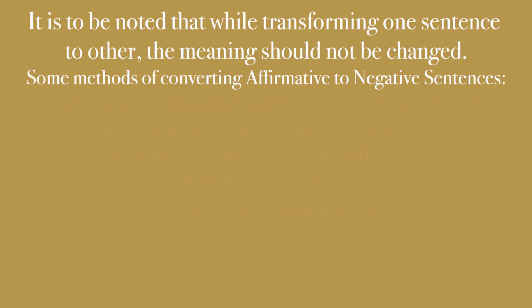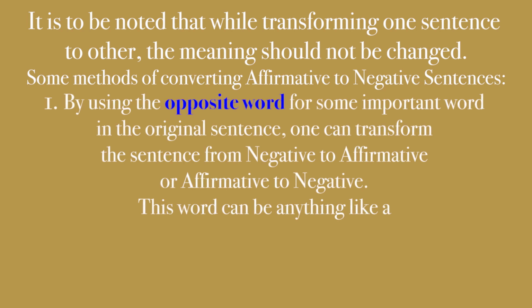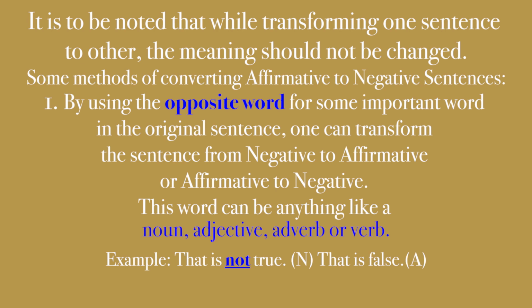The first one. By using the opposite word for some important word in the original sentence, one can transform the sentence from negative to affirmative or affirmative to negative. This word can be anything like a noun, adjective, adverb, or verb. For example, that is not true. Positive will be that is false. We have removed not.